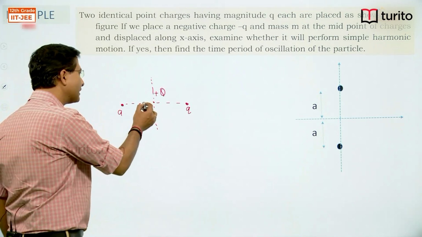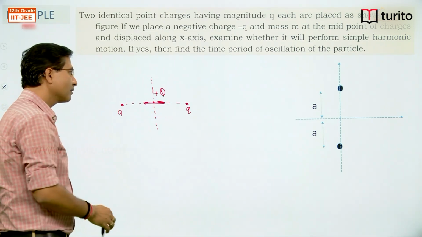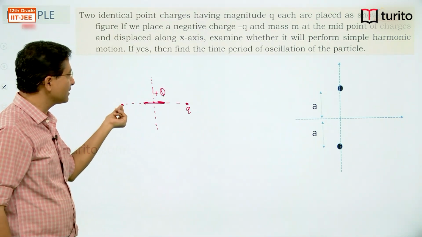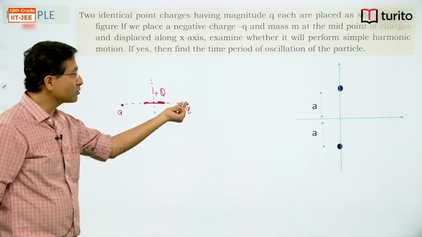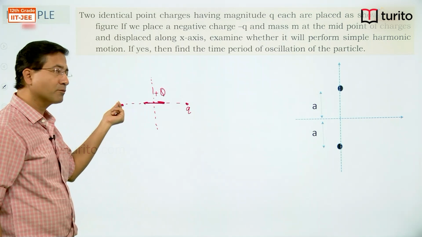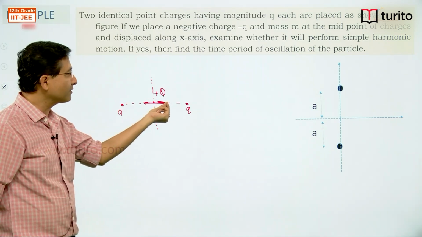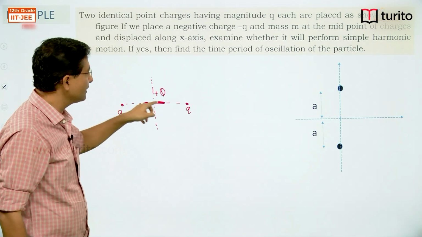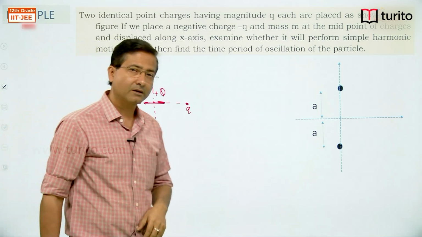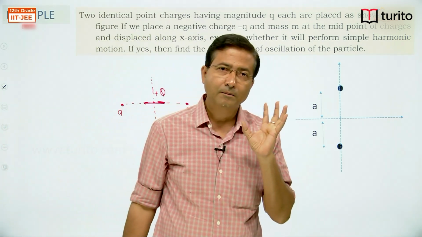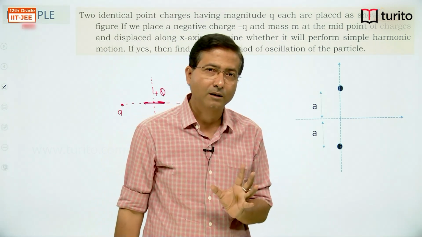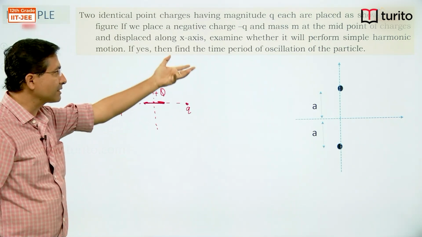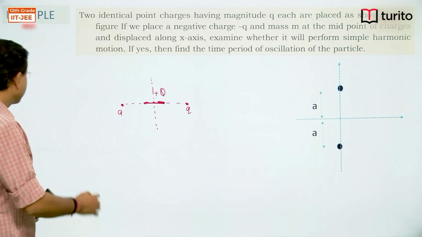If I take the charge and displace it this way, now this is going to exert force in this direction and this is going to exert force in this direction. As the force provided by this charge is more as compared to the force provided by this charge, the particle will have a tendency to get back. That means this point for this movement is stable equilibrium, right? So there are so many previous JEE problems which came on this concept. So I'll take one example to make you understand it further.